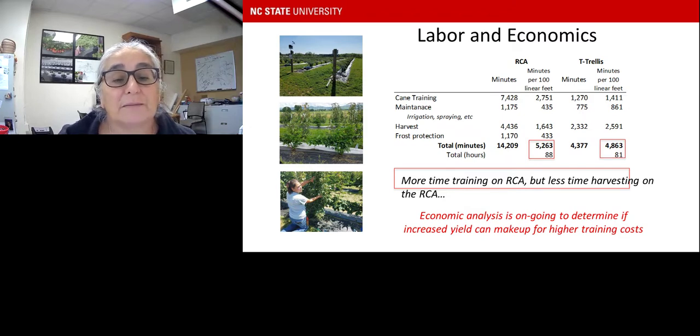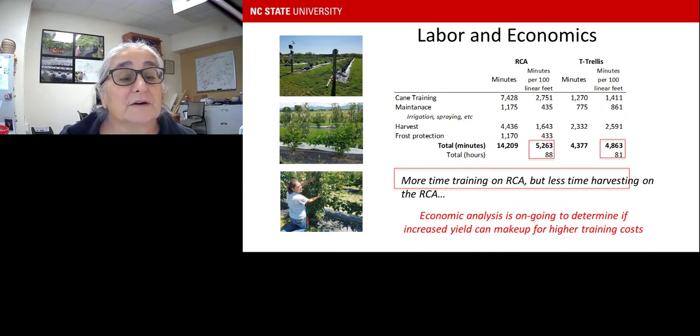Look at those same parameters for the T trellis or V trellis, basically the same type of trellis system that we just explained in the previous talk. And the number of minutes total and per 100 linear feet is about 1,400 minutes for cane training, 861 minutes for maintenance, 2,591 minutes for harvest, for a total of 4,863 minutes for the T trellis, or 81 hours total for this trellis versus this trellis.